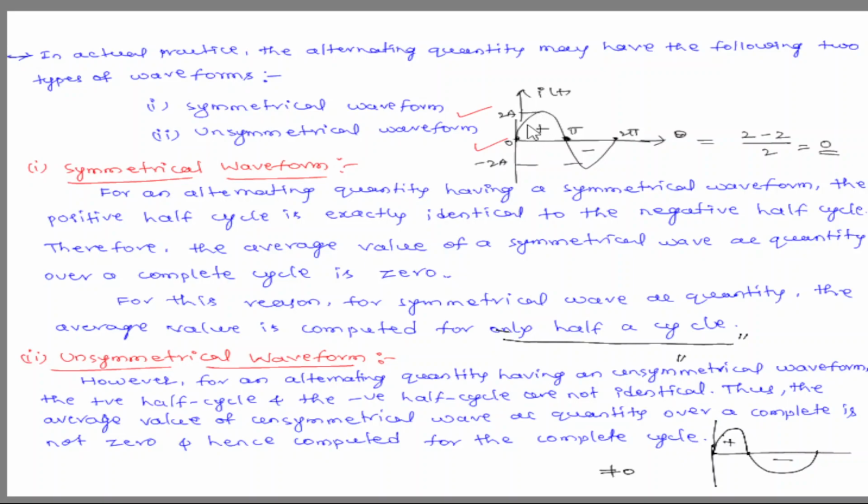For the symmetrical waveform, both the positive and negative half cycles are the same, 0 to π and π to 2π, with equal magnitude. Here they have unequal magnitude or time. Remember, if the waveform is symmetrical, we consider only one half cycle to calculate the average value of any alternating quantity, either voltage or current. This is very important.